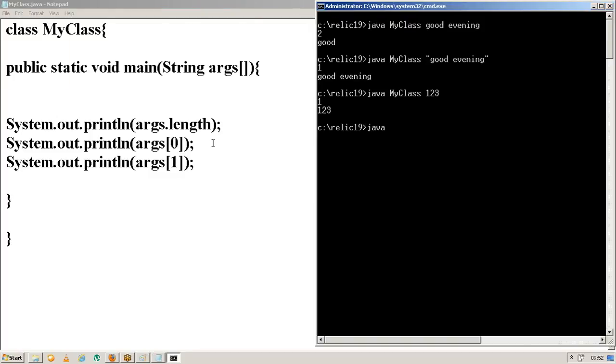Once again, the collection of characters is nothing but a string only, right? Because of that reason, it is accepting the numeric values also. Okay, so now let me do something.